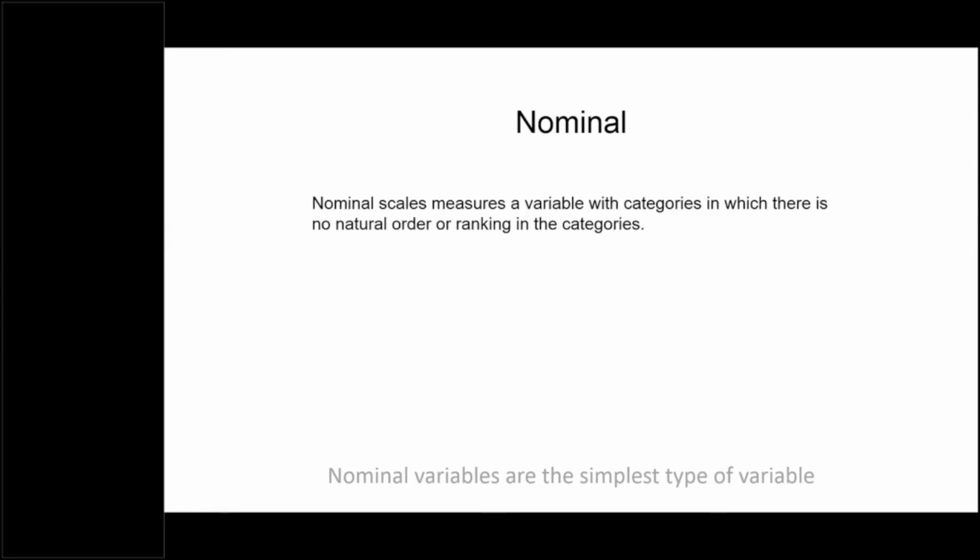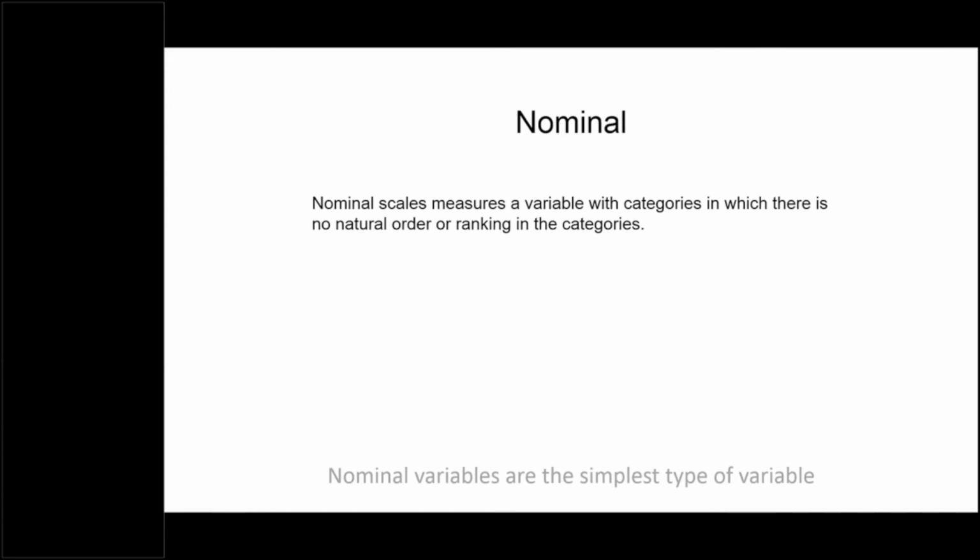So the first one, the lowest level of scale of measurement, is the nominal. Now nominal is a scale which measures a variable. Variable is the endpoint which we are measuring actually.